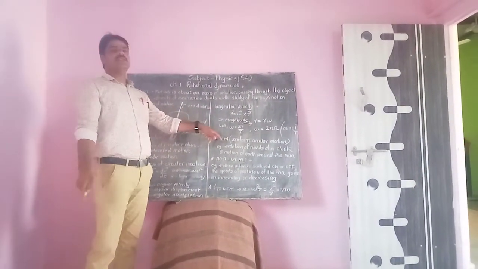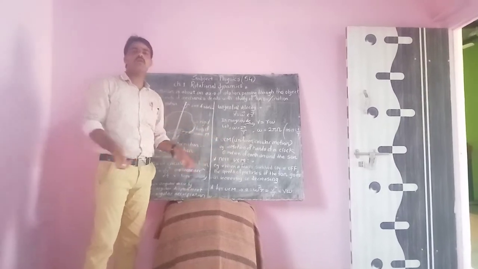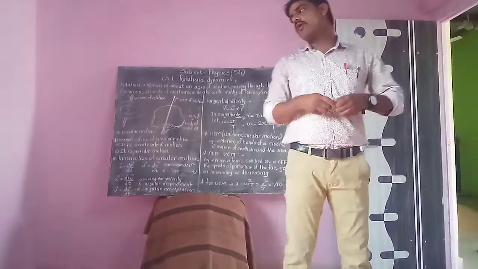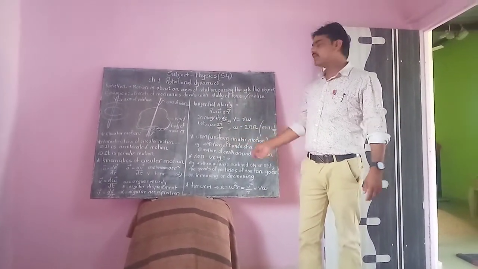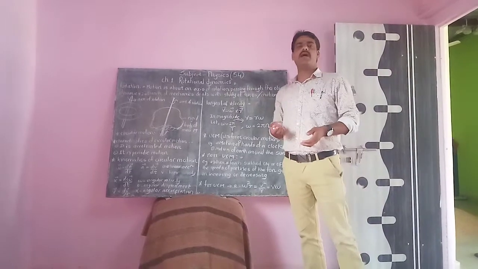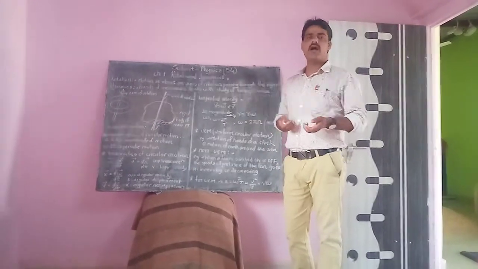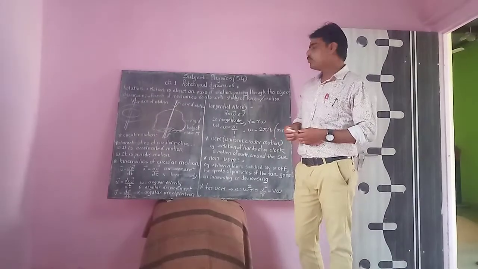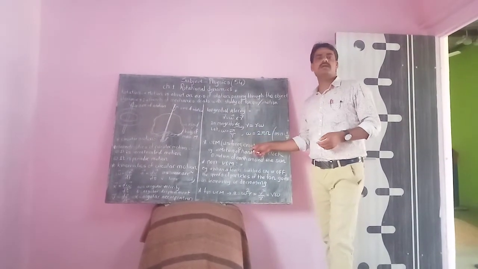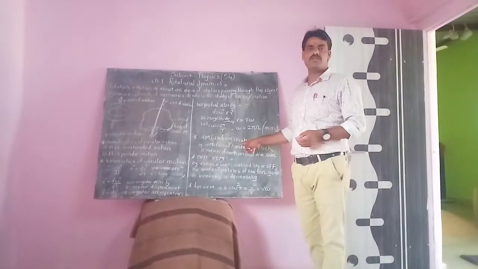Now the next concept is UCM. The long form of UCM is uniform circular motion. The definition of UCM is the motion of a particle along the circumference of a circle with constant speed.